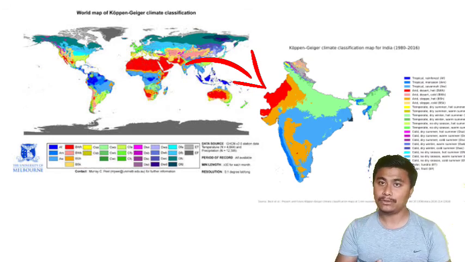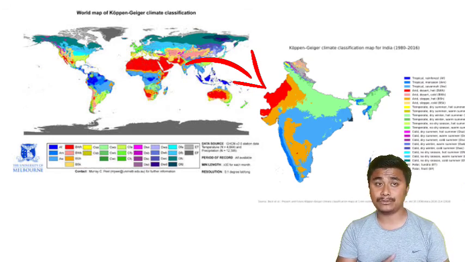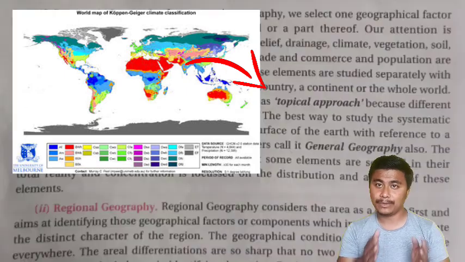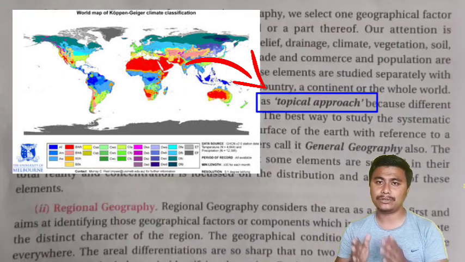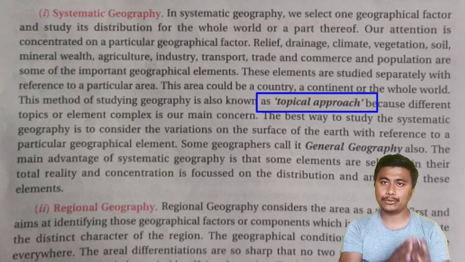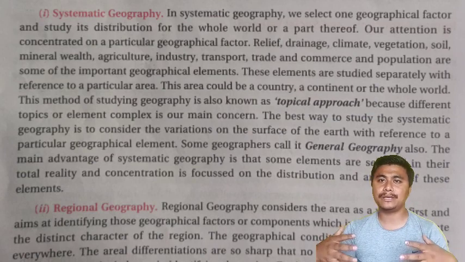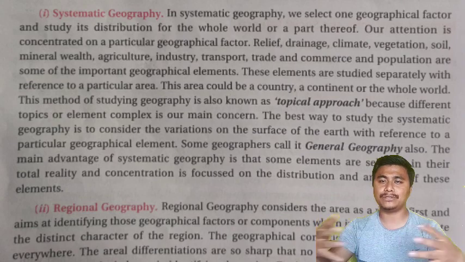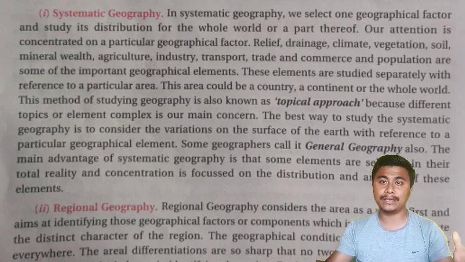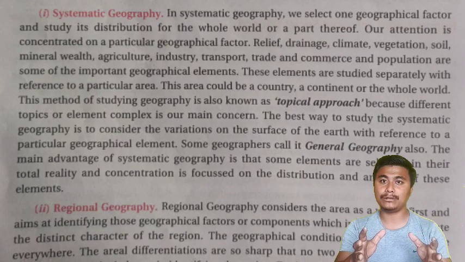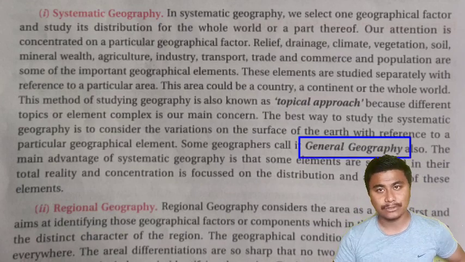Because we select individual topics, it is also called the topical approach. And as we study one topic in general for the whole world or the whole area, it is also considered the general approach or general geography.